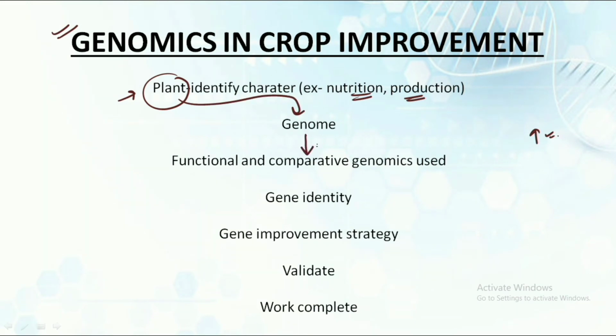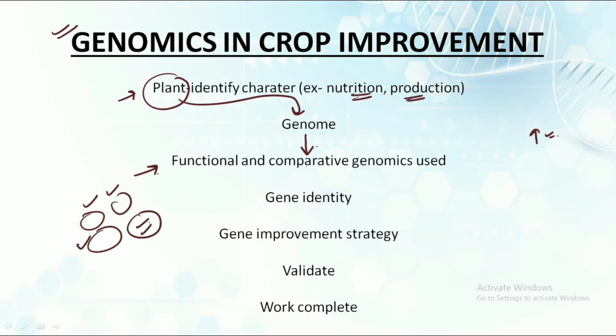After the genome study, we would be using functional and comparative genomics. These would help us understand the functions of the various genes that we are targeting, that is the production or the nutrition gene, and also we would be able to compare the various plants that we have identified.